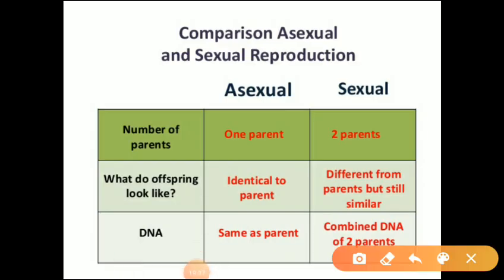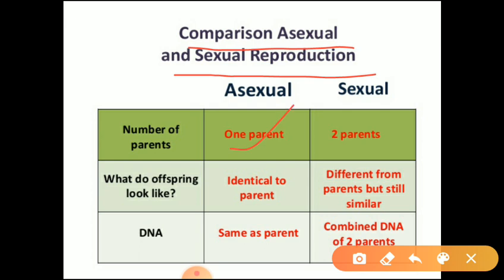Last point: comparison of asexual and sexual reproduction. First we can discuss the number of parents involved in asexual reproduction and sexual reproduction. In asexual reproduction, only one parent is involved.